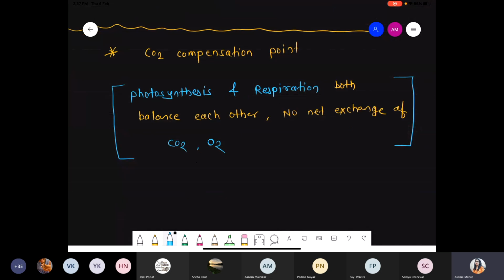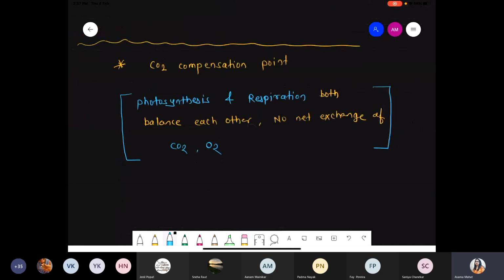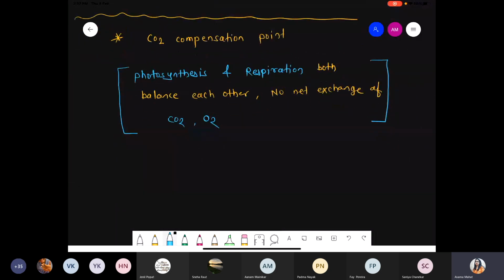Now I'll tell you exactly the equation for the CO2 compensation point. First, the equation for photosynthesis. Whenever we are talking about the equation for photosynthesis, it is 6 carbon dioxide reacting with 12 molecules of water in the presence of light and chlorophyll pigment.